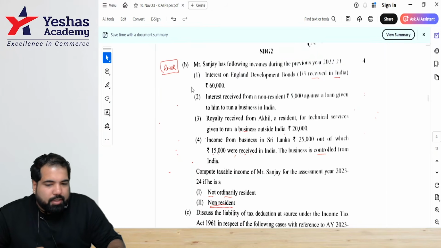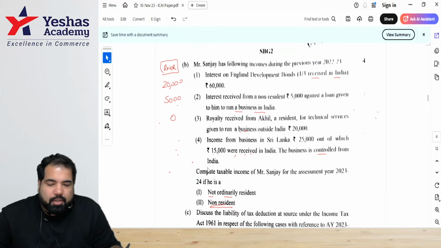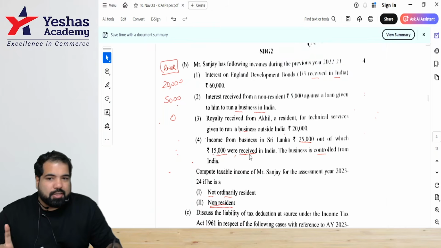20,000 because received in India. So 20,000. Yes. The next one, because it is for a business in India. So 5,000. All right. Next, royalty because not received in India. And last one, but it is controlled from India. So 15 or 25. But received is only 15, whichever is higher.